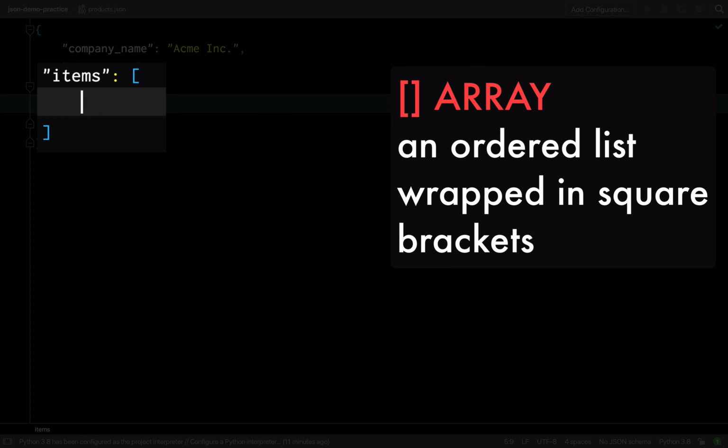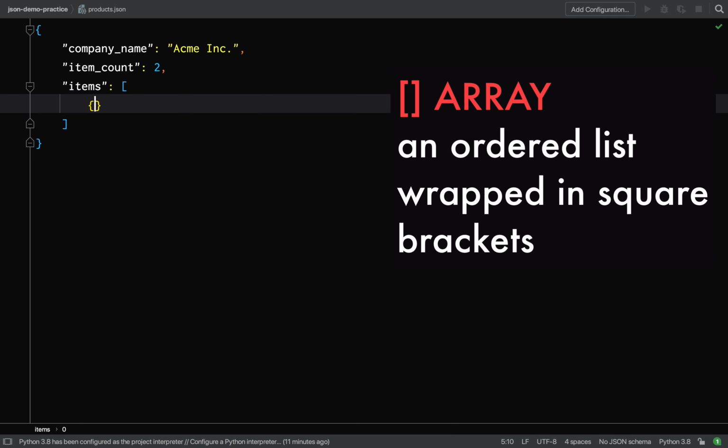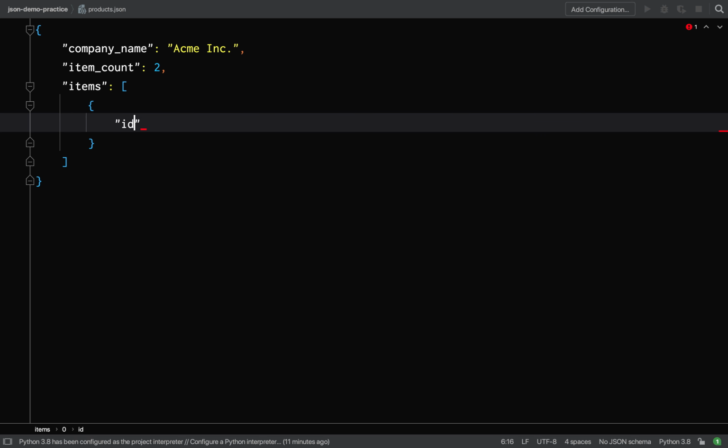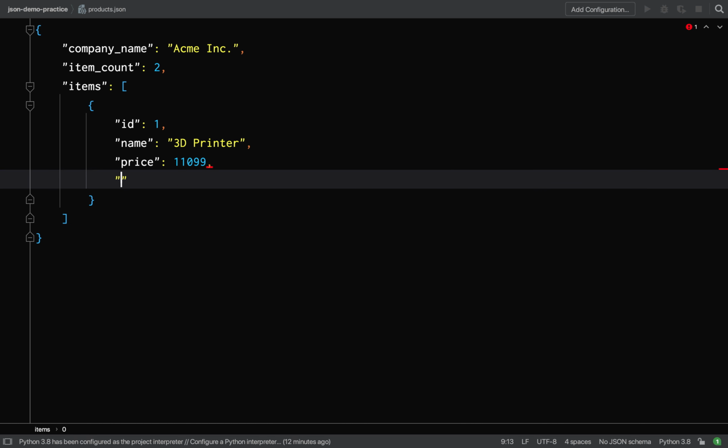Next up, we need to represent those products, and we shall put them in our next data object, which is an array. An array is an ordered list wrapped in square brackets, and inside the array, much like a JSON object, you can put any of the allowed data types. So we'll use an object to represent each product which is available in the inventory.